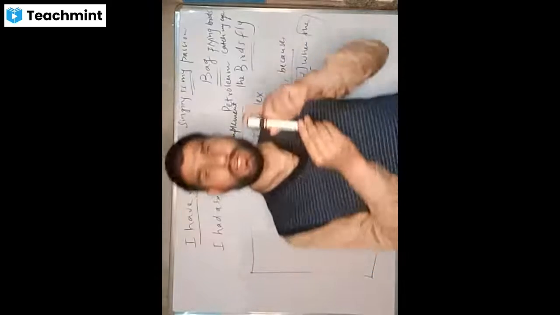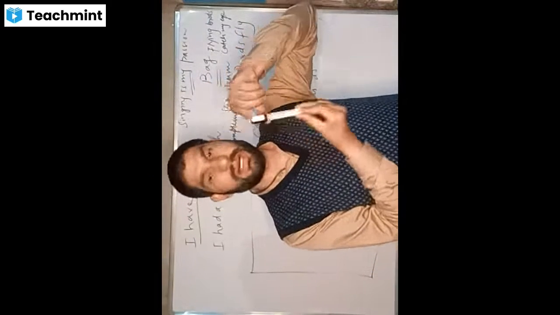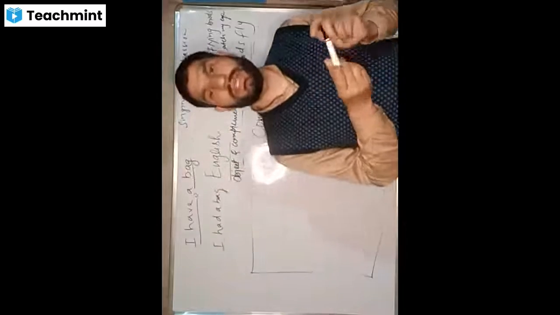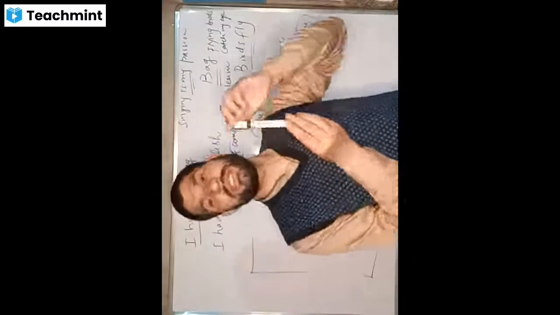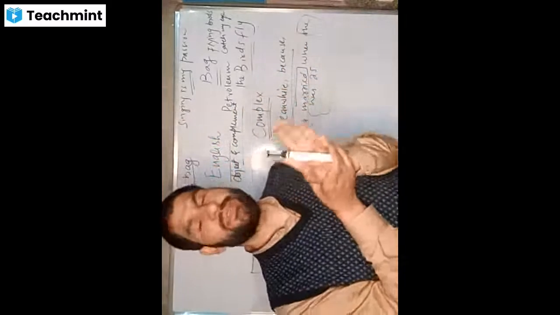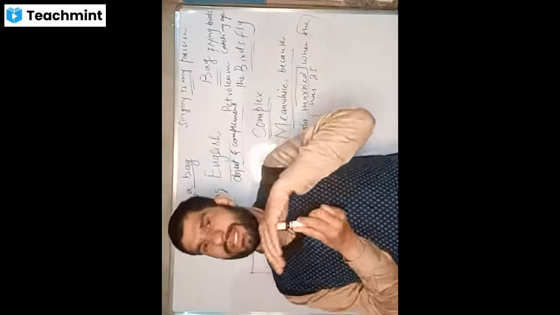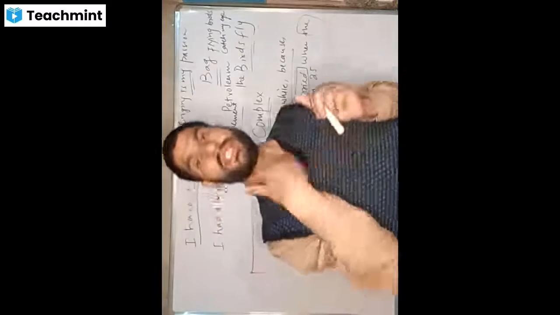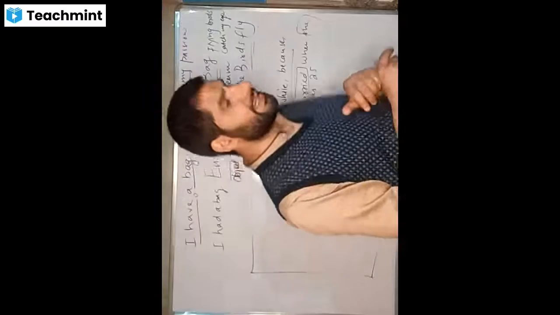If there were no grammar, in some part of the world I would be saying "I have a marker," in another part "I had a marker," and in some other part "I was a marker." So there would be confusion and chaos everywhere. That's why grammar is a must, because grammar governs the language and tells us how to use it. Is that clear? Yes.